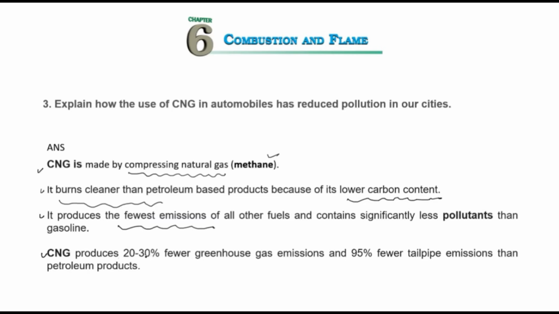CNG produces 20 to 30% fewer greenhouse gases and 95% fewer tailpipe emissions. Tailpipe emissions are the emissions which come out through a gas pipe. We call it the silencer, you know. For a vehicle, smoke comes out, and that is the tailpipe. So the point to be noted here: whenever you write your points, you can alter the question on your own, always write in points, give some space and then underline the keywords.